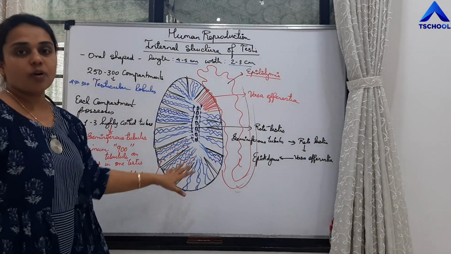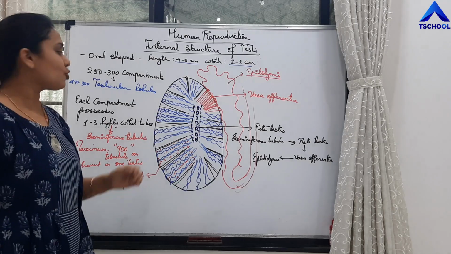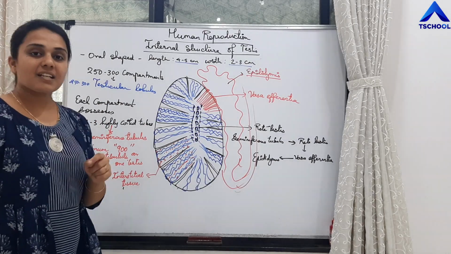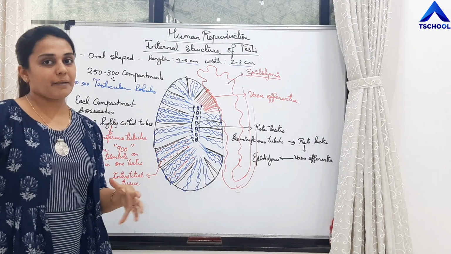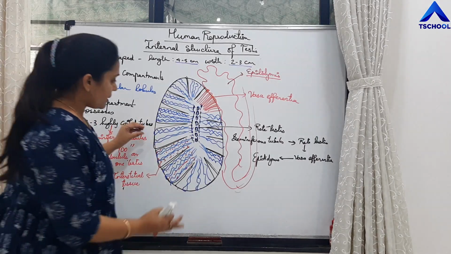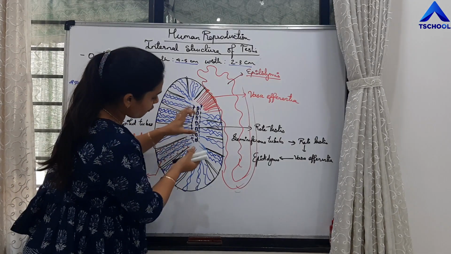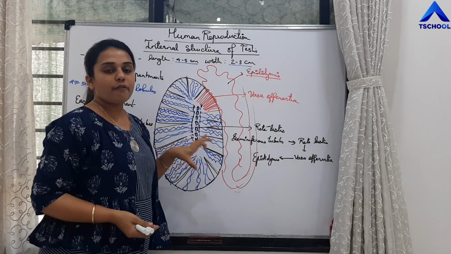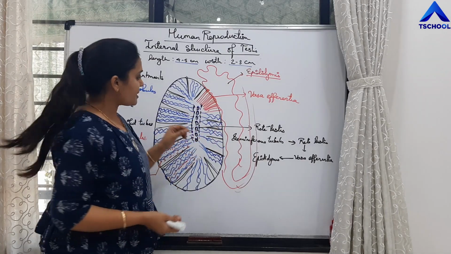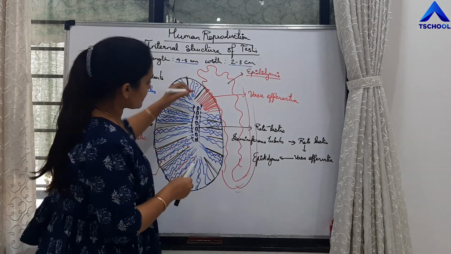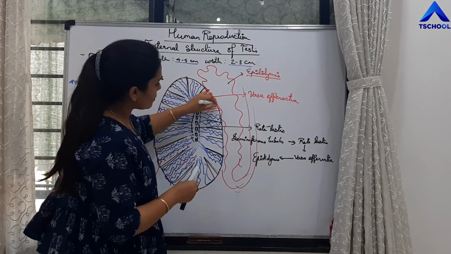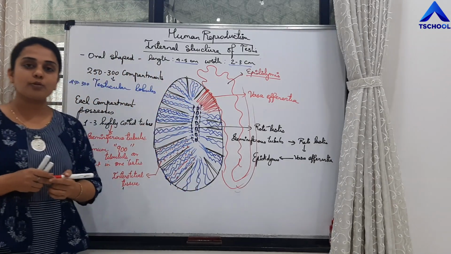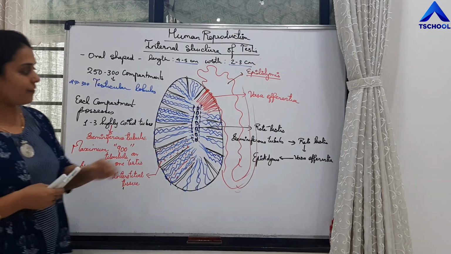The testis is divided into compartments. Those are testicular lobules. Each compartment possesses 1 to 3 seminiferous tubules. These tubules combine to form a network called rete testis, and from this rete testis arise 10 to 12 fine tubules called vasa efferentia.